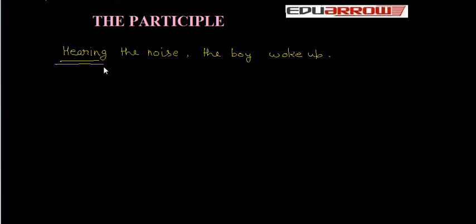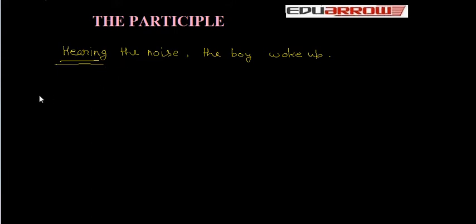In this tutorial, we will learn about the participle. First, we examine this sentence. Hearing the noise, the boy woke up. The word hearing qualifies the noun boy as an adjective does. It is formed from the verb hear and governs an object. The word hearing is both a verb and an adjective. So the word hearing is a participle.